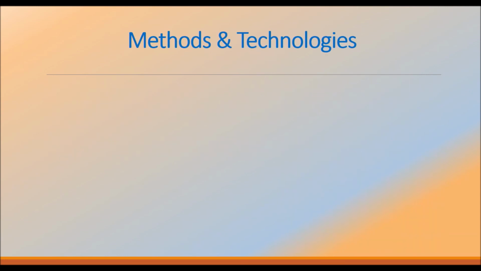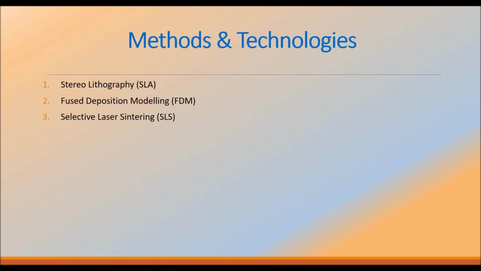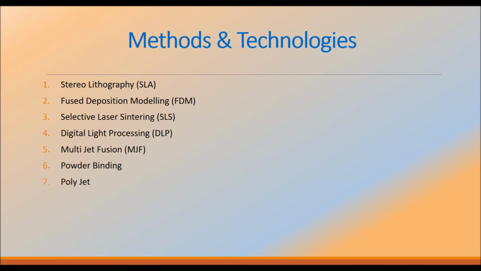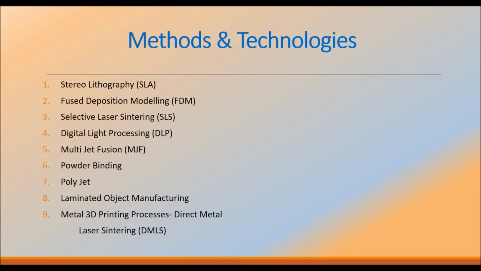Next, coming to methods and technologies. So these are some of the different methods and technologies in 3D printing. First is stereolithography, that is SLA, fused deposition modeling FDM, selective laser sintering SLS, digital light processing DLP, multi-jet fusion MJF, powder binding, PolyJet, laminated object manufacturing, and the metal 3D printing process, that is direct metal laser sintering, DMLS.